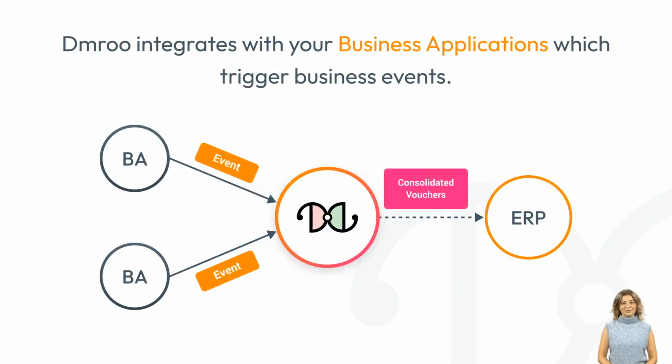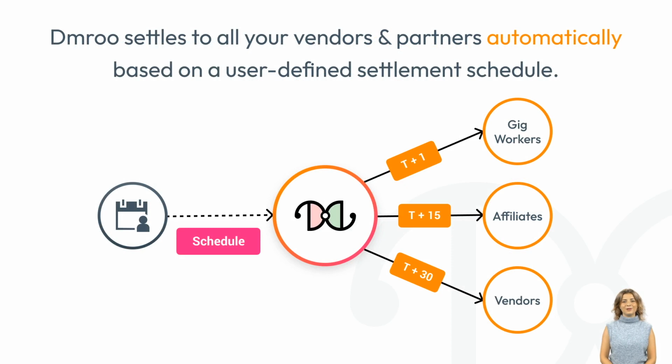Accounting in Dmroo is event-driven. Dmroo provides a single API for your business applications to call every time there is a business event. For example, in the case of lending, you may have a loan origination event or an EMI event. Dmroo automatically fires accounting entries needed to account for that event. It can also then push consolidated vouchers to your ERP. Finally, Dmroo settles to all your vendors and partners based on a predefined schedule. Payouts can be done using the UPI or NEFT mode.